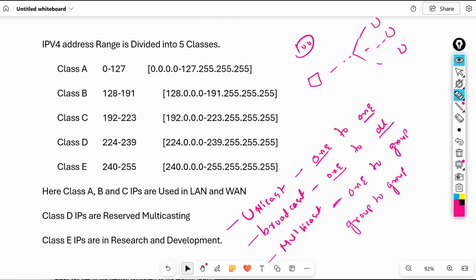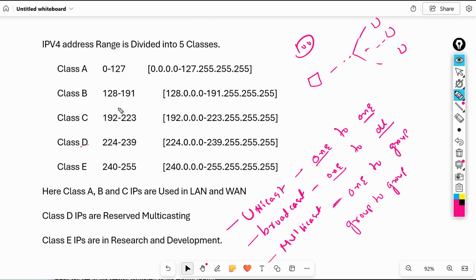So class D IPs are reserved for multicasting. Mostly we will use these IPs in voice communication and video communication.